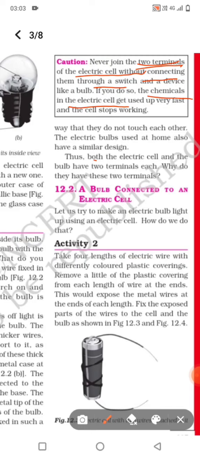Thus, both the electric cell and the bulb have two terminals each.